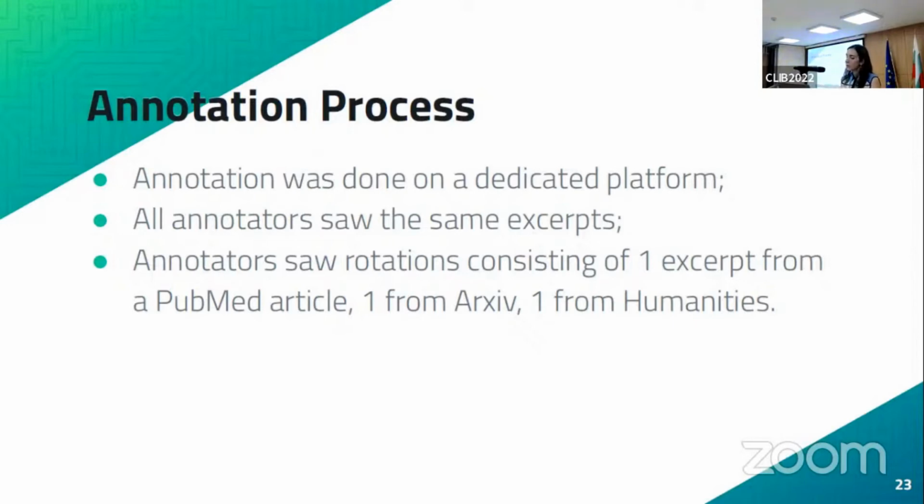As I said, all annotators worked on the same excerpts, so they created drafts and they tagged the very same excerpts. And here again, this is because we wanted to see what kind of variation there would be among different annotators, both in terms of how they wrote the drafts and in terms of the kind of tags they would select for a specific excerpt. Specifically, what annotators saw was a rotation consisting of one excerpt taken from PubMed, one excerpt taken from arXiv, and then one excerpt taken from the humanities data sets that we had.